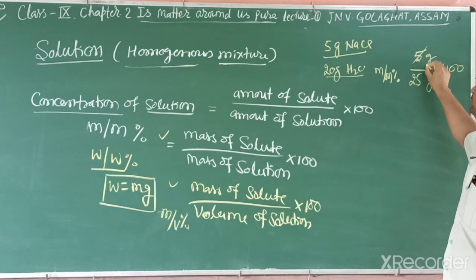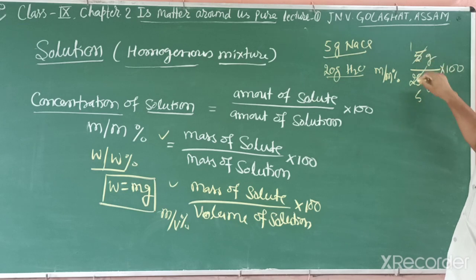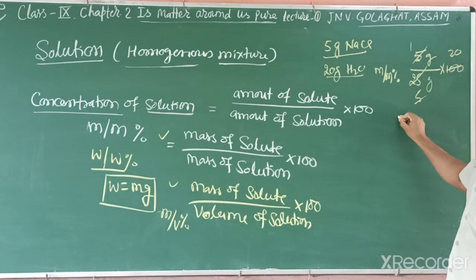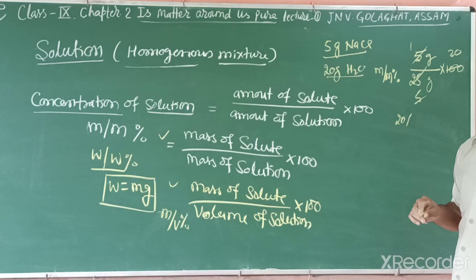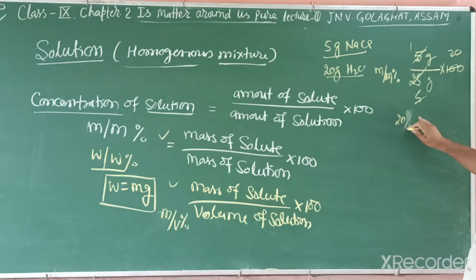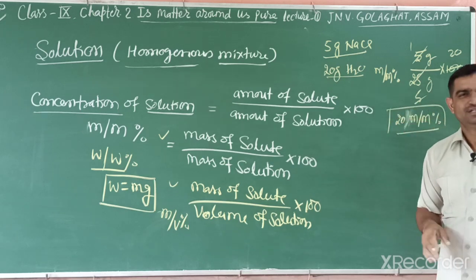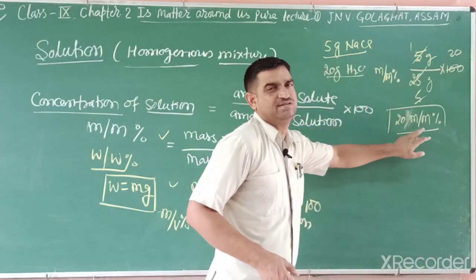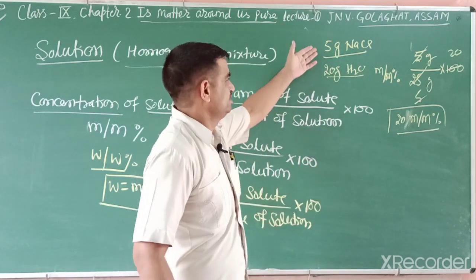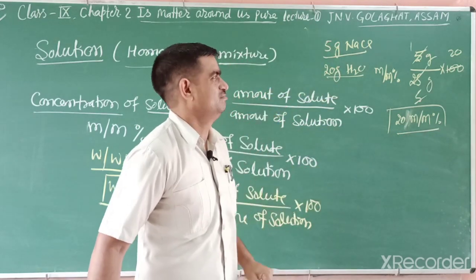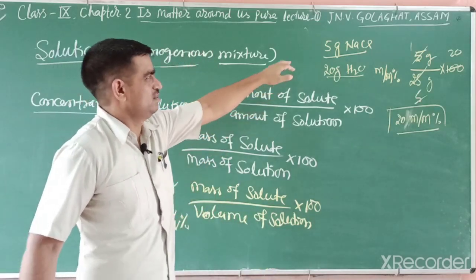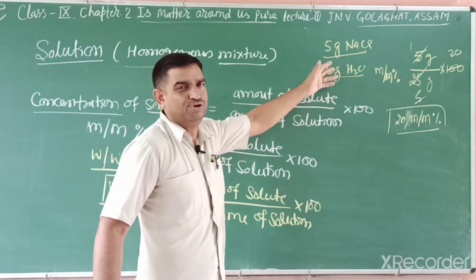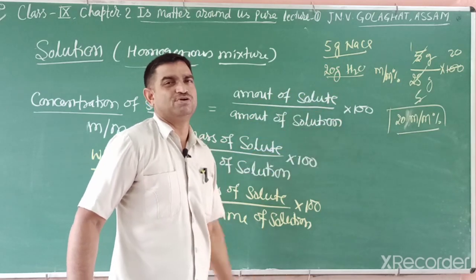So what happened? We can divide by 5. So we can say 20%. 20% mass by mass percentage. We can write 20 by mass percent. So this indicates that if any solution is written as 20, it means 20 gram of the salt in total solution of 100. Like this, 5 gram dissolved in 20 gram. Or we can write this as mass by mass percent of the solute and the remainder is the solvent.